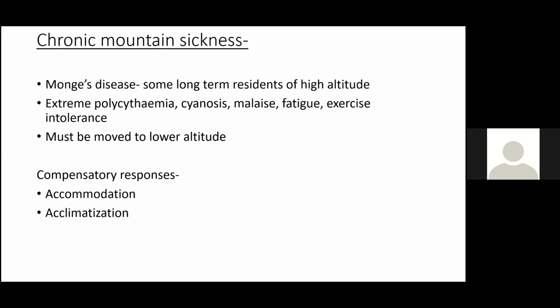Extreme polycythemia, cyanosis, malaise, means malaise and fatigue are almost the same. Then exercise intolerance. They should be immediately moved to lower altitude. Okay, chronic mountain sickness. So what are the compensatory mechanisms? Accommodation and acclimatization. So this we have already finished. Accommodation and acclimatization. So we'll continue in the next class.